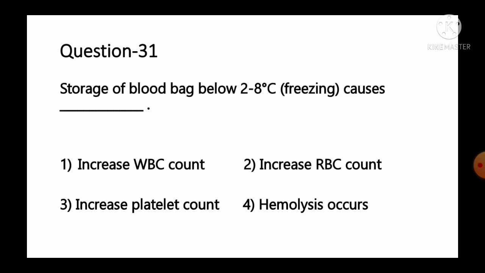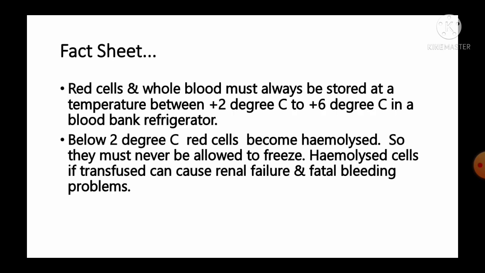Move to the next question, number 31. Storage of blood bag below 2 to 8 degrees Celsius causes option number 1, increased WBC count, number 2, increased RBC count, number 3, increased platelet count, number 4, hemolysis occurs. And the fact available regarding this question, red cells and white blood cells must always be stored at a temperature between 2 to 6 or 2 to 8 degrees Celsius in a blood bank refrigerator.